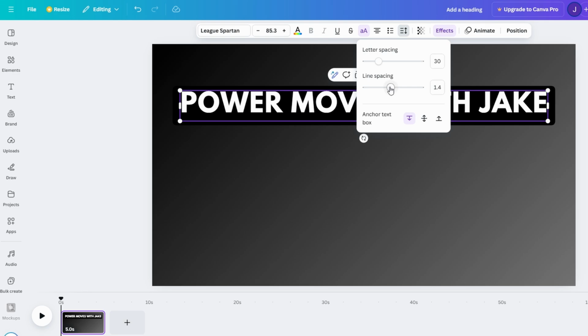Head to the spacing tool again and tweak the line spacing until the text feels well-balanced and visually appealing. For intros with shorter phrases like "Welcome to your channel," tighter line spacing can look bold and impactful. For longer phrases, slightly more space will keep things readable.